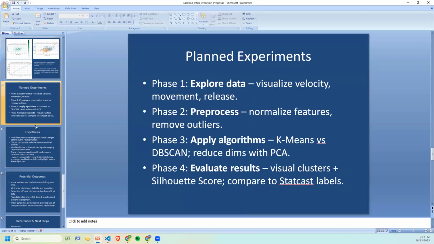For the planned experiments for this project, here's how I structured the project. Explore the data to understand the distributions and relationships between features. Then normalize the data and remove, pardon me, outliers, and then apply two unsupervised machine learning algorithms, k-means and DBSCAN, and use PCA to visualize the results. And evaluate the clusters both visually and numerically with the silhouette score, and compare them to the official Statcast pitch labels to see how well they align.